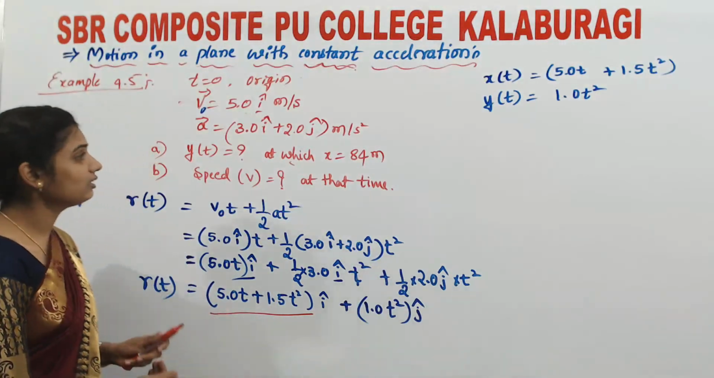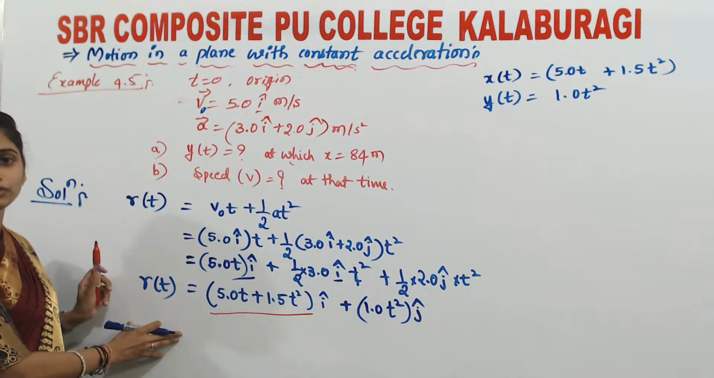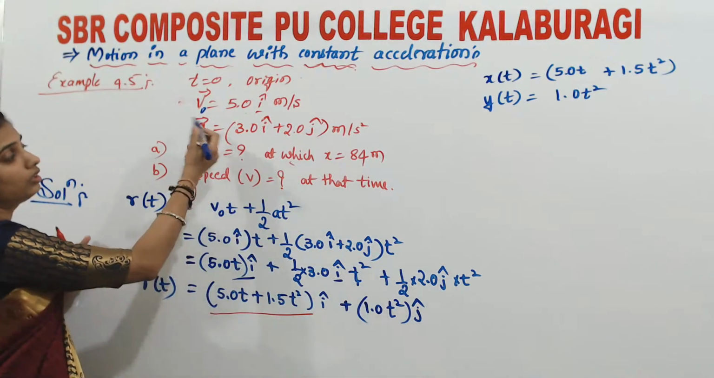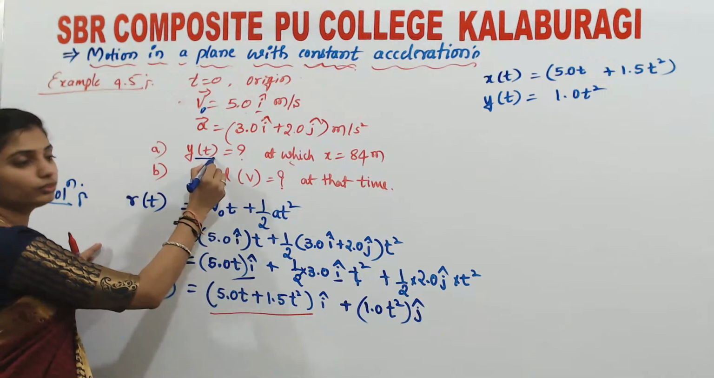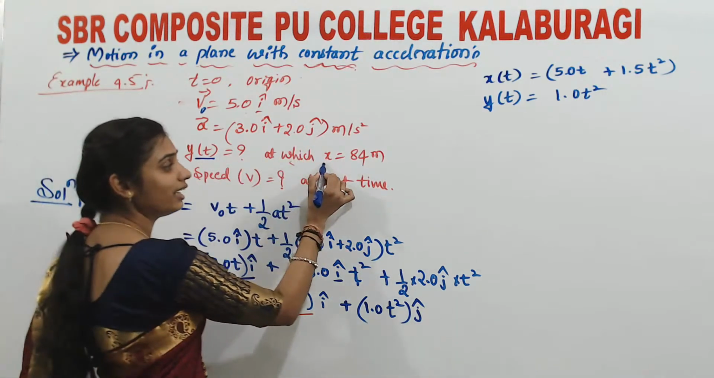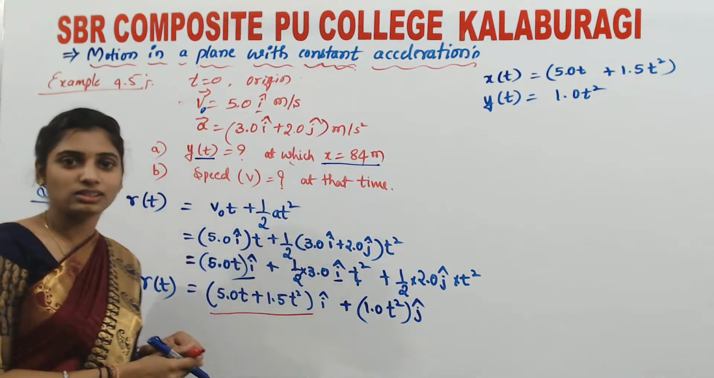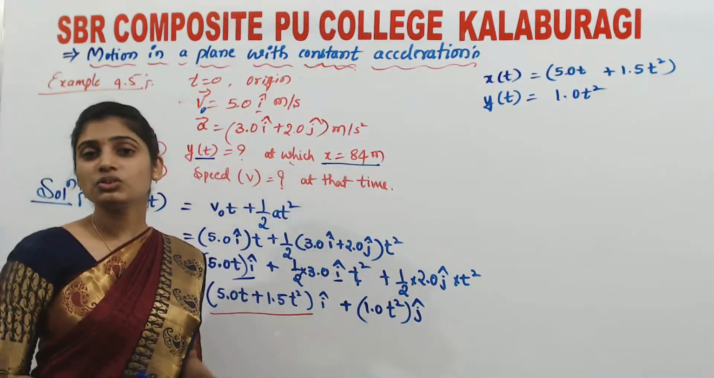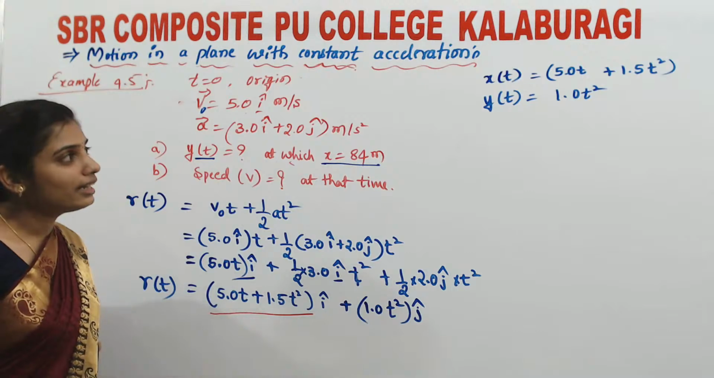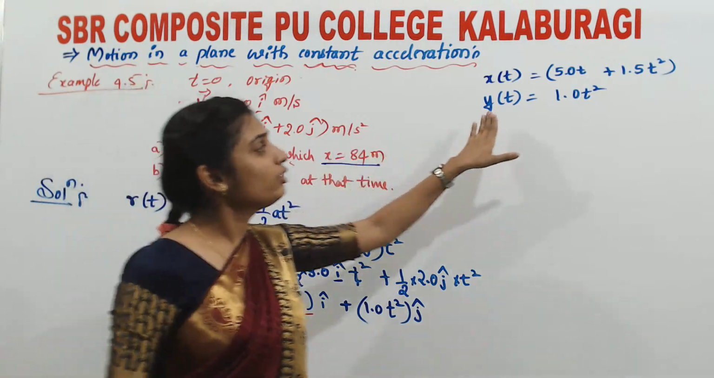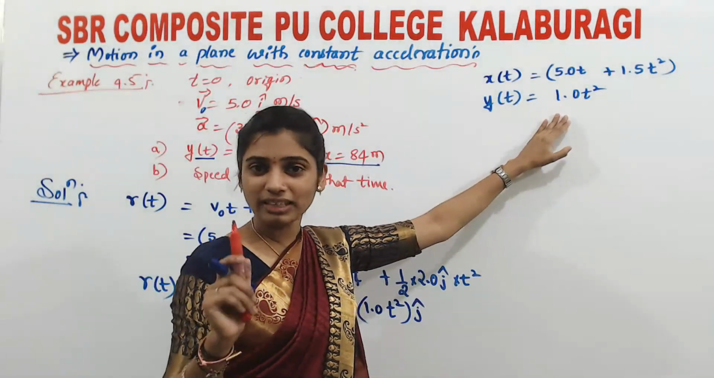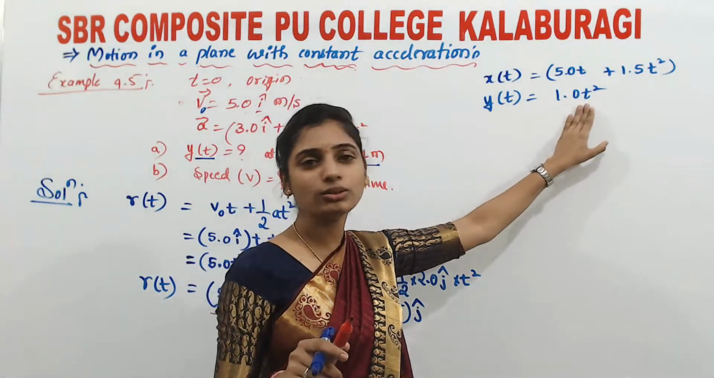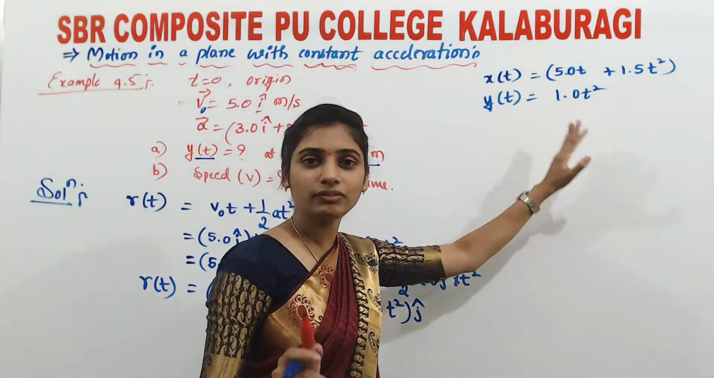Next you see what they are asking here. We have derived the position along x and y. Now they are asking for the value of y component at which x is equals to 84 meter. Try to understand. They are asking for the value of y at which x is equals to 84 meter. To find y, we have the y expression as 1.0t square, but we don't know t, isn't it?